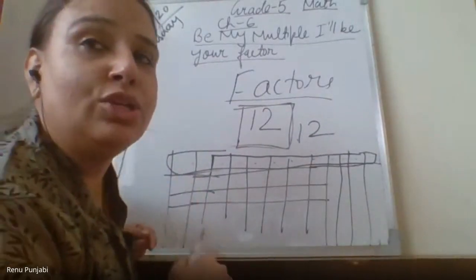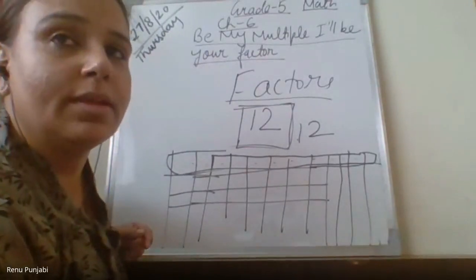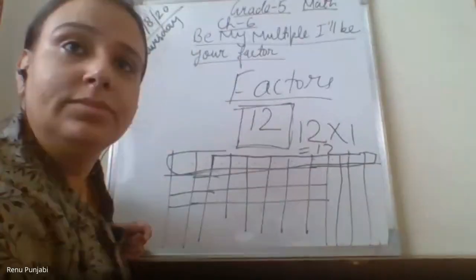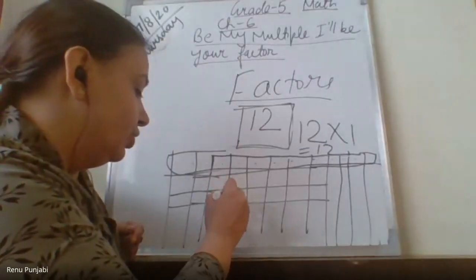4 columns. Ma'am, no, 12 columns. Please tell me, is it 12 rows or 12 columns? Ma'am, 12 columns. 12 rows and 12 columns. Yes. So we will do 12 into 1. Then also we will get 12. Right? Yes, ma'am.